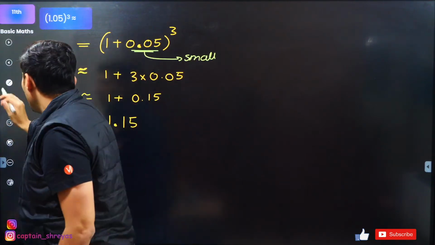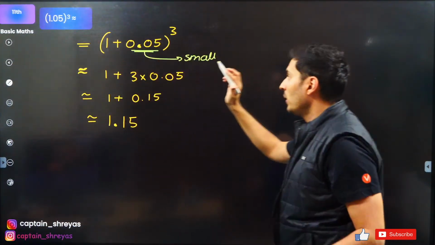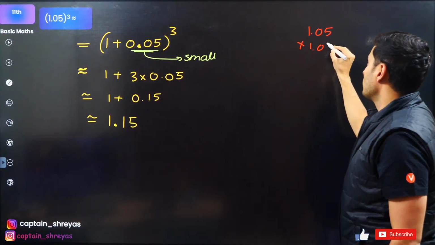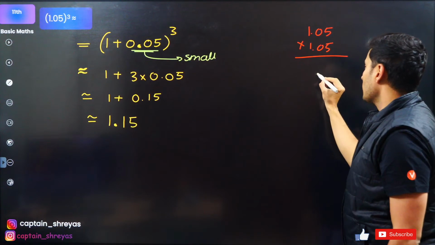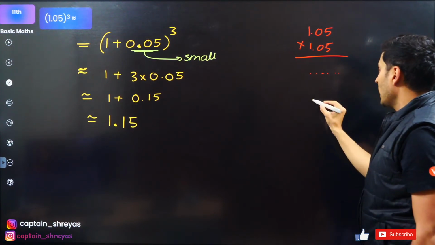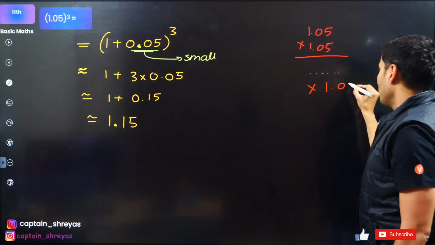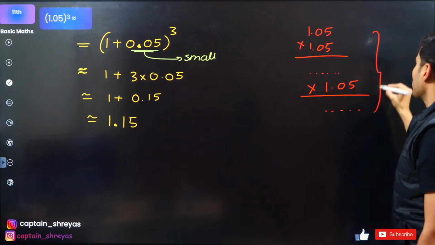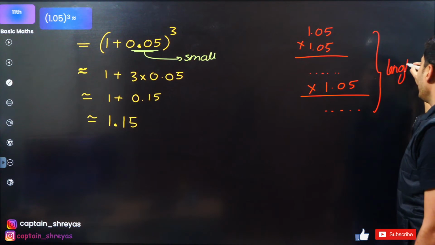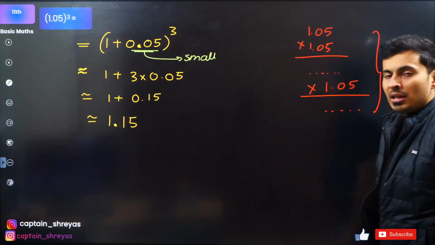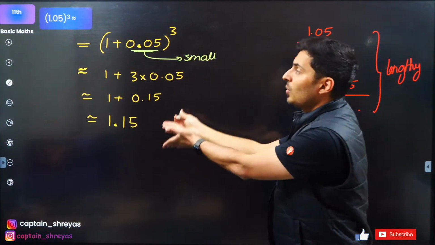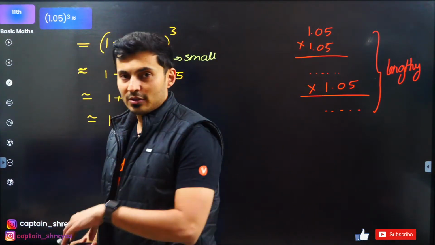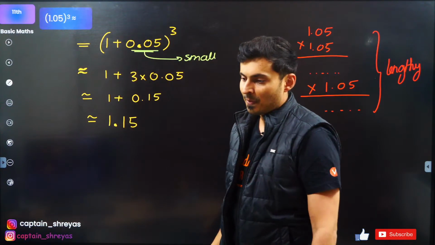Imagine if you did not know binomial approximation, then what would you do? You would write 1.05 into 1.05, then by the multiplication process you find it. Then whatever you get, you again multiply by 1.05, and again using the multiplication process you find it. This process is obviously very lengthy. In the NEET exam, you don't have time. Just look at the method, it's so convenient. That's why I said use this for simplifying calculation.